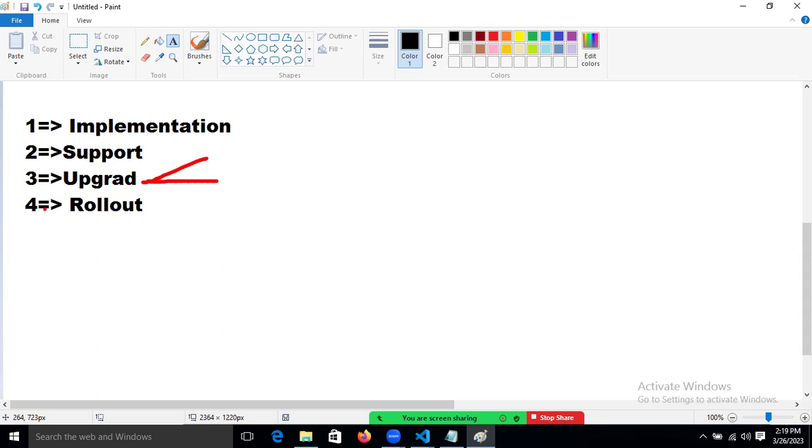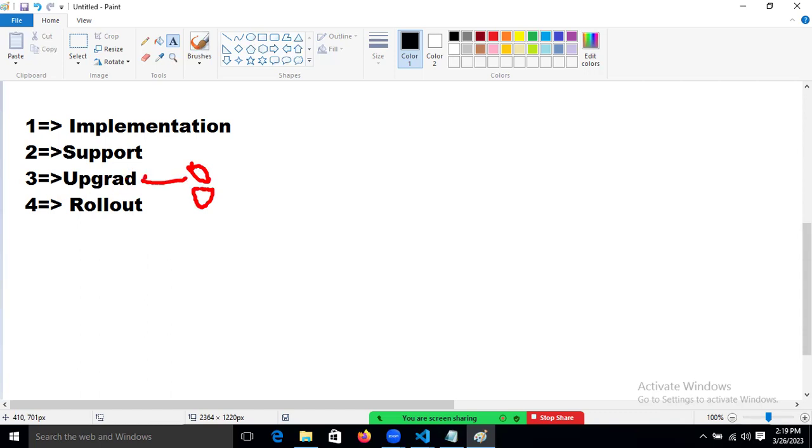For that, contract based development, you know, contract developers. So what the company is doing now: this project is there with some company. For some period of time, for the upgrade, they will hire some contract employees.